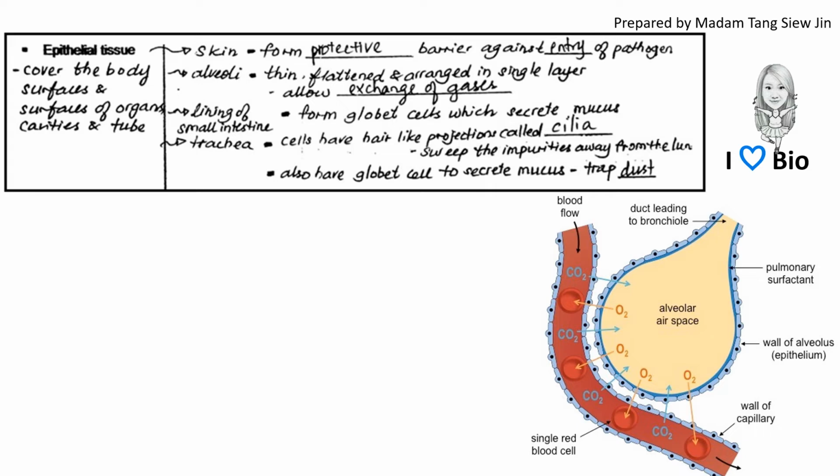Let's look into detail at the epithelial tissue. The main function is to cover the body surface, organ cavities and tooth. Epithelial tissue can be found in skin, alveoli, the lining of the small intestine, and the trachea. Skin covers our body's outer surface and also forms a protective barrier against the entry of pathogens. And for the alveoli, the epithelial tissue is thin, flattened, and arranged in a single layer to allow the exchange of gases.